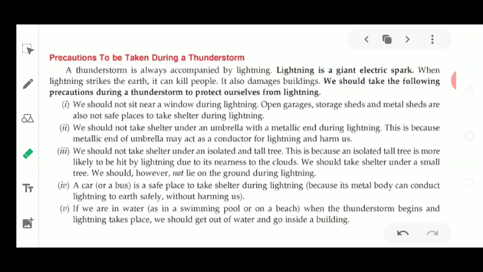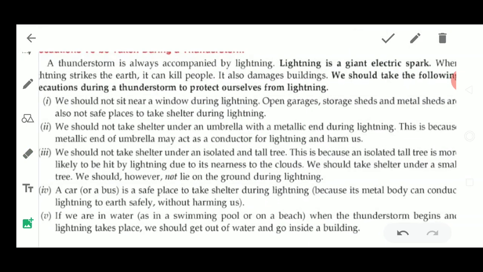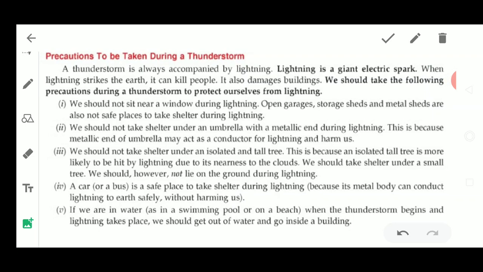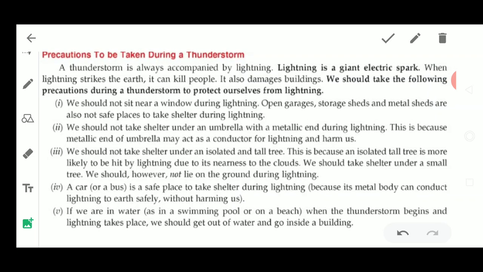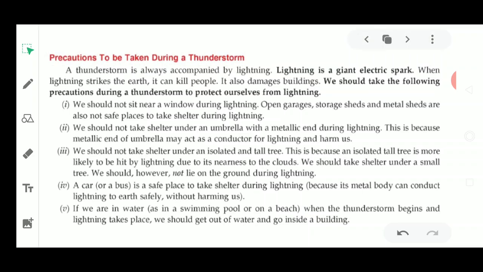Now what are the precautions to be taken while the thunderstorm is approaching, or while it is not yet present? Let's see. A thunderstorm is always accompanied by lightning. Lightning is a giant electrical spark. Now when lightning strikes the earth, it kills people. Why does it kill people? Because it contains